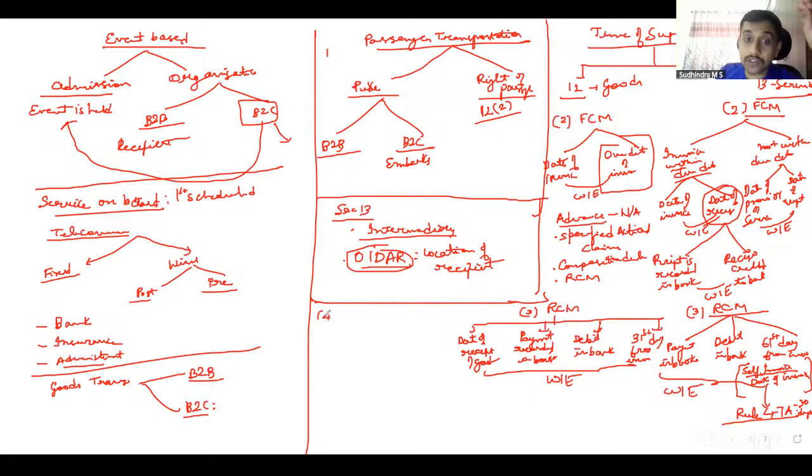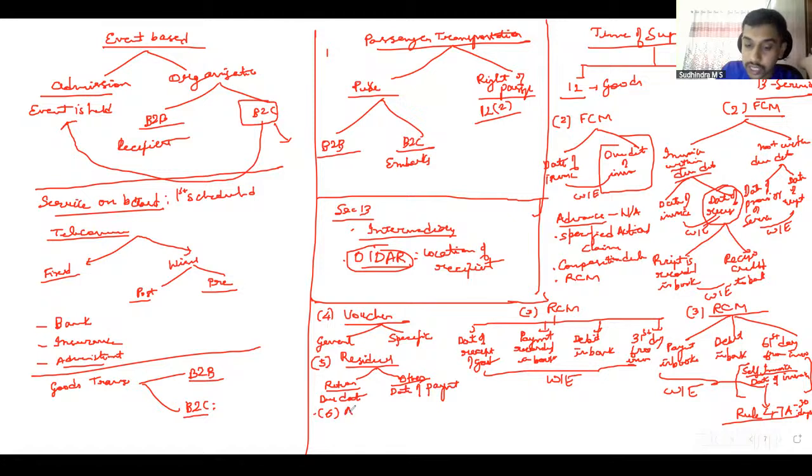Then subsection 4 talks about vouchers, which is common for both goods and services. General voucher: date of redemption of voucher. Specific voucher: date of issuance of voucher. Fifth one is residual cases. In residual cases, we have to see whether returns are to be filed. If returns are to be filed, due date of filing the returns. If returns are not to be filed, date of payment of tax.